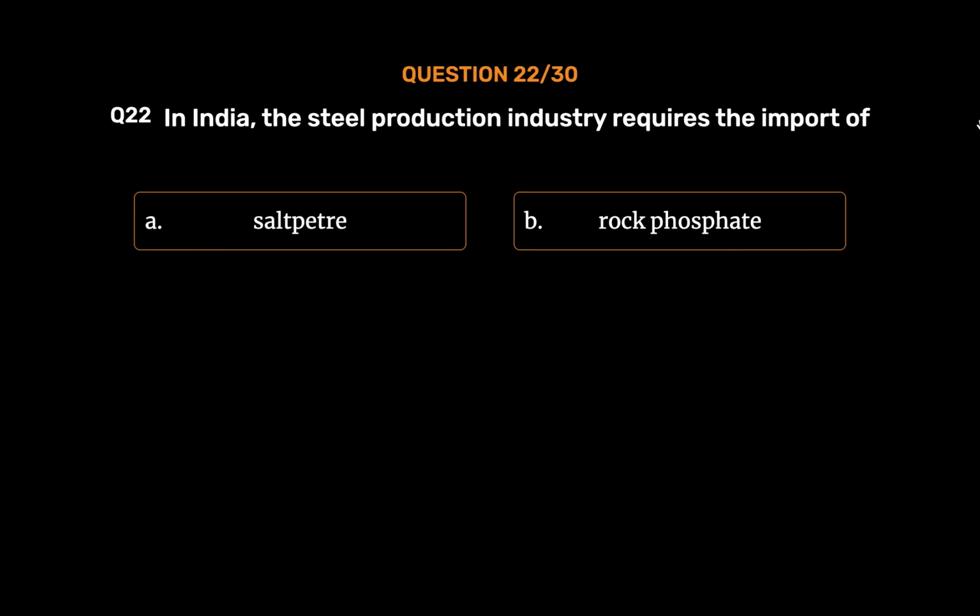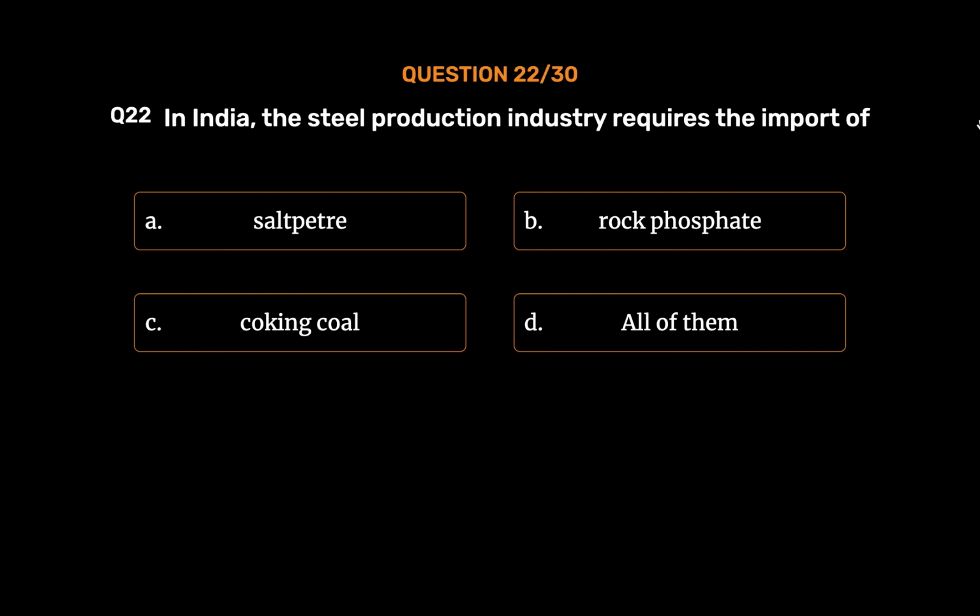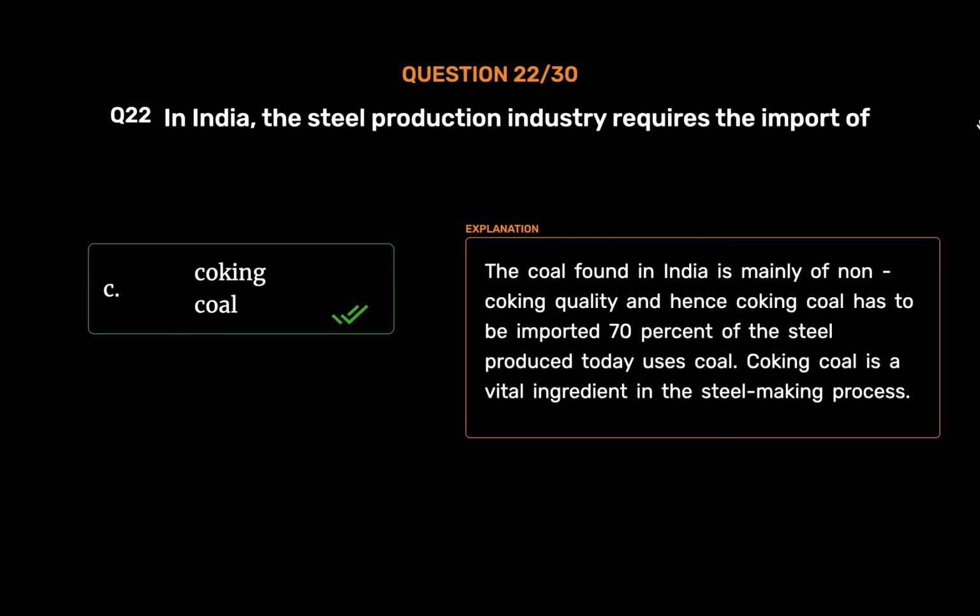Question number 22. In India, the steel production industry requires the import of option A, Saltpeter. Option B, Rock phosphate. Option C, Coking coal. Option D, All of them. The correct answer is option C. Coking coal. The coal found in India is mainly of non-coking quality and hence coking coal has to be imported. 70% of the steel produced today uses coal. Coking coal is a vital ingredient in the steel making process.